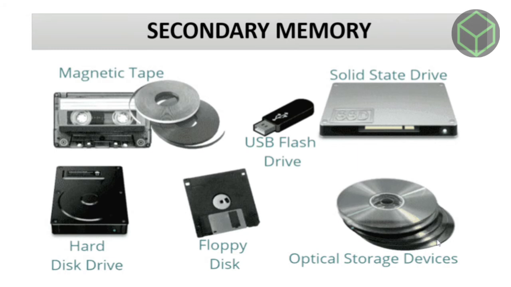Next is secondary memory. Secondary memory is a permanent storage space to hold a large amount of data.